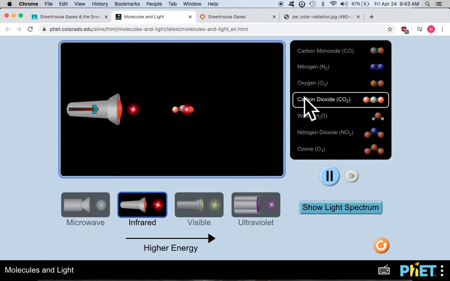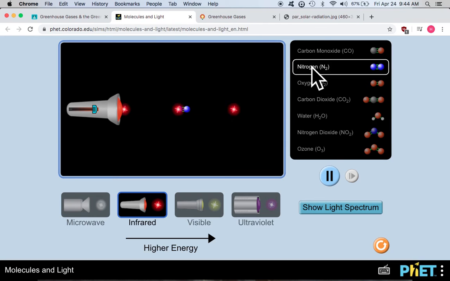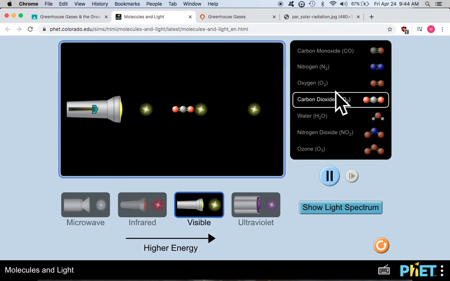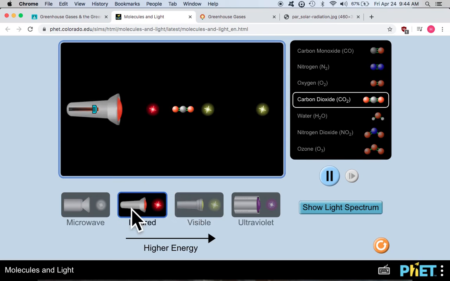So what you guys need to be doing is saying, okay, question: what are the greenhouse gases? Claim: you're going to list off which ones are the greenhouse gases. The evidence is going to be, what's going on here? Yes, it jiggles around. Carbon dioxide is a greenhouse gas. No, it doesn't. Nitrogen is not a greenhouse gas. And your reasoning is going to be, well, nitrogen's not a greenhouse gas because it doesn't absorb energy from infrared light or visible light. Carbon dioxide is a greenhouse gas. It doesn't absorb energy from visible light, but it sure does from infrared, and so on for all these different gases. Let me show you one more.